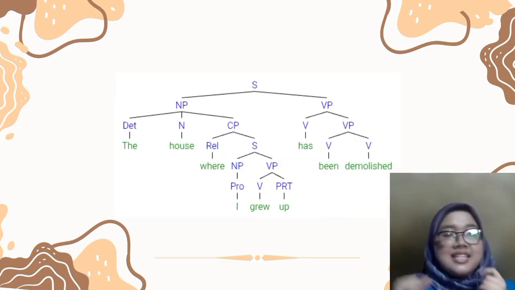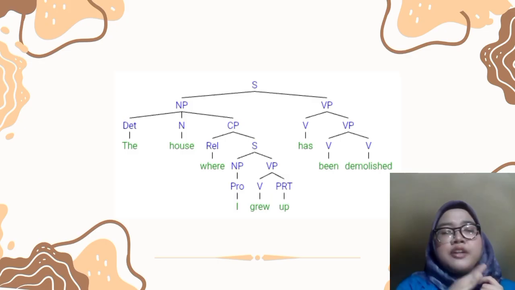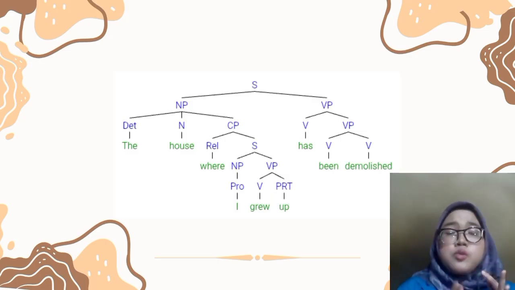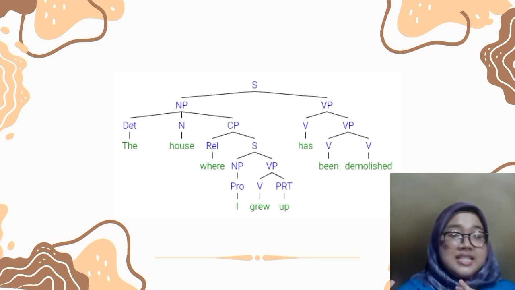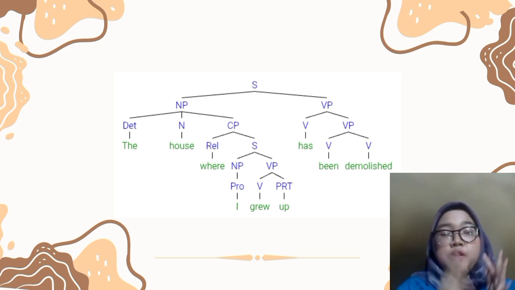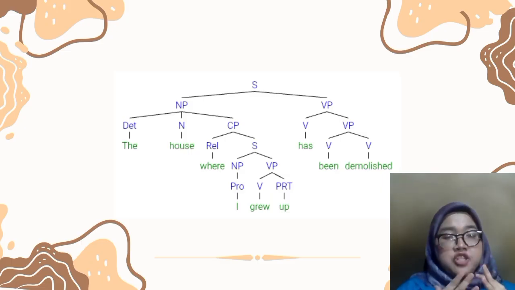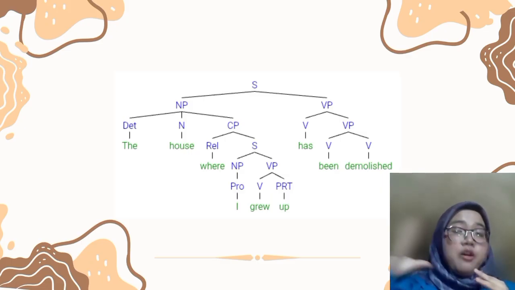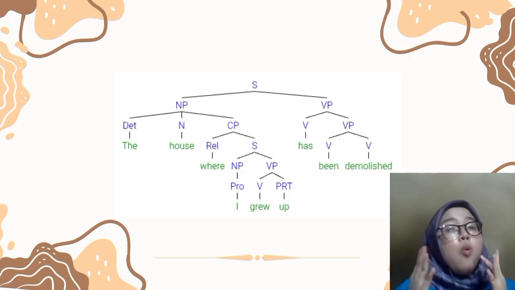Alright, last diagram. The house where I grew up has been demolished. This sentence uses a relative clause with location, where I grew up. What the tree shows: noun phrase, the house where I grew up, and the verb phrase is has been demolished. Inside the noun phrase, we have a relative clause introduced by where.